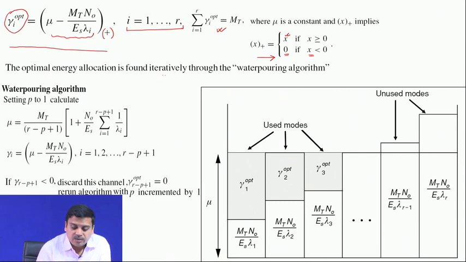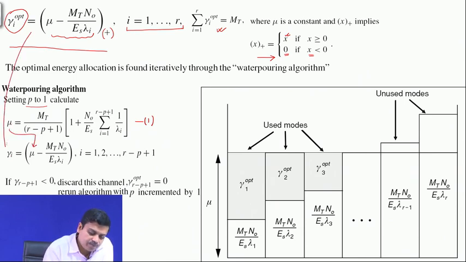So, the optimal energy allocation is found through iterative water pouring. Okay. So, we will just explain what it means. What you do is that you set p to 1 through iterations and you calculate this expression. Once you have calculated these expressions, then you can feed this mu into this expression, which is derived from the expression above. Okay. So, now we would go through these iterations and you can find out gamma I.